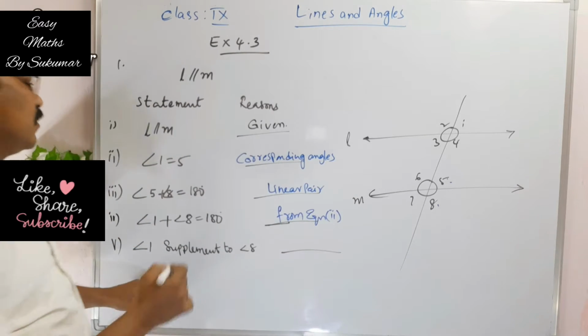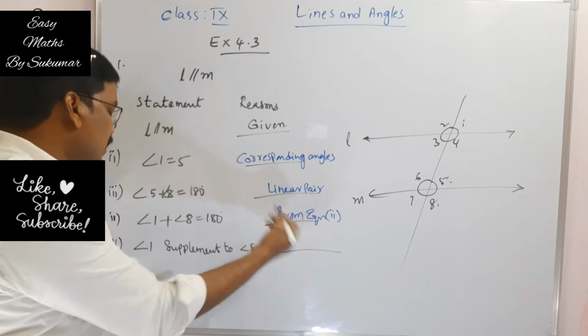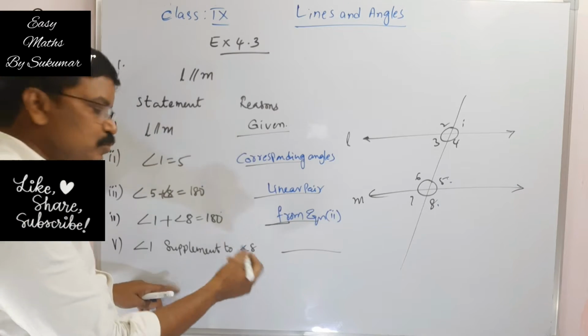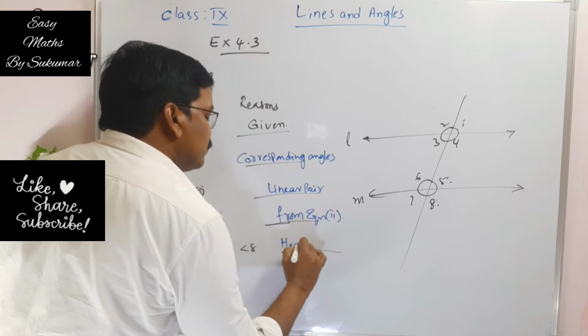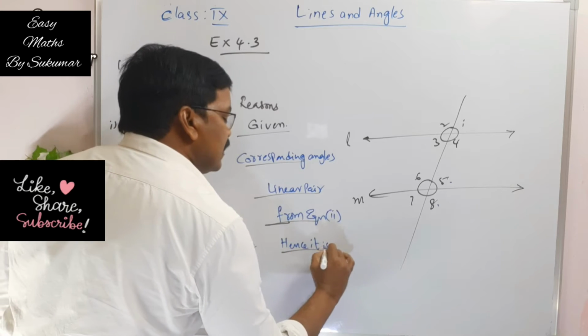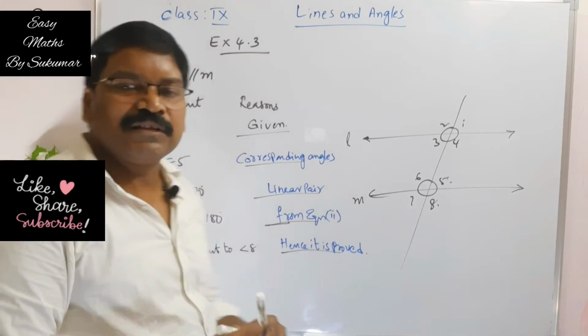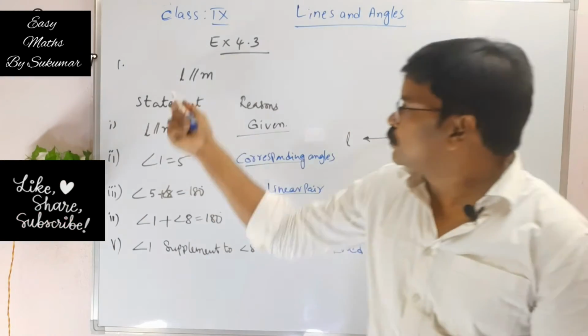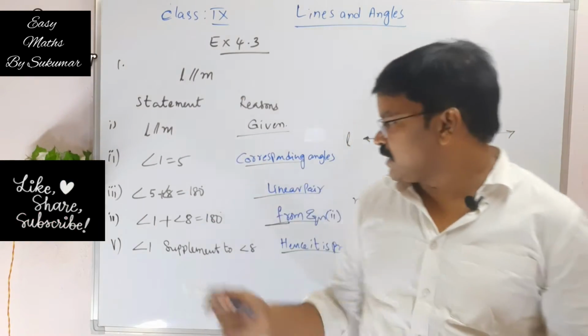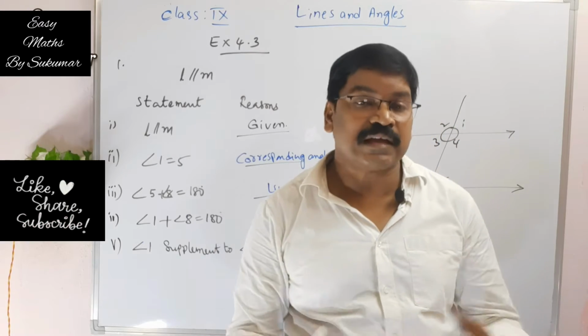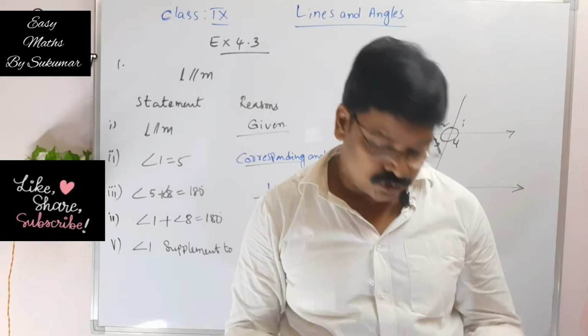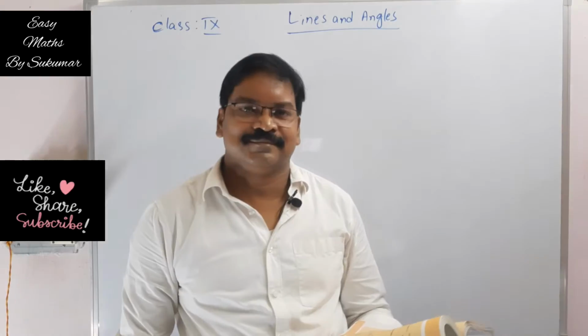Now angle 1 plus angle 8 is equal to 180 degrees, and that is what we have to prove. So hence it is proved. These are the reasons to prove that angle 1 is supplementary to angle 8, that means angle 1 plus angle 8 is equal to 180 degrees.